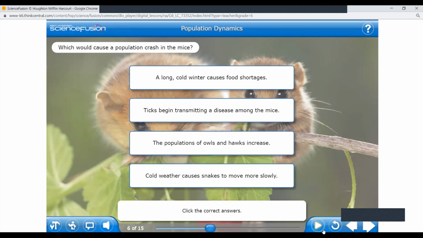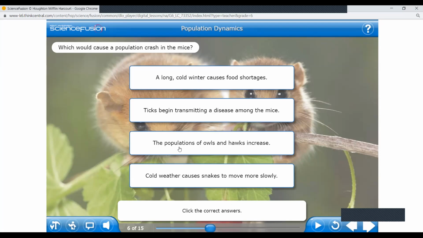A long cold winter? Does it cause food shortages? Or what all is there? Just tell me and I will take it with you. Yes, all of you can participate, whoever you want. Cold weather causes snakes to move more slowly. A long cold winter, does it cause food shortage in the winter season? Or a disease beginning to transmit among the population.